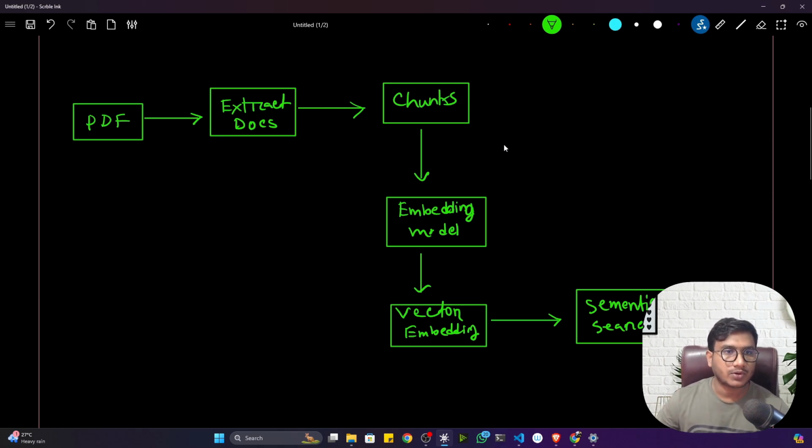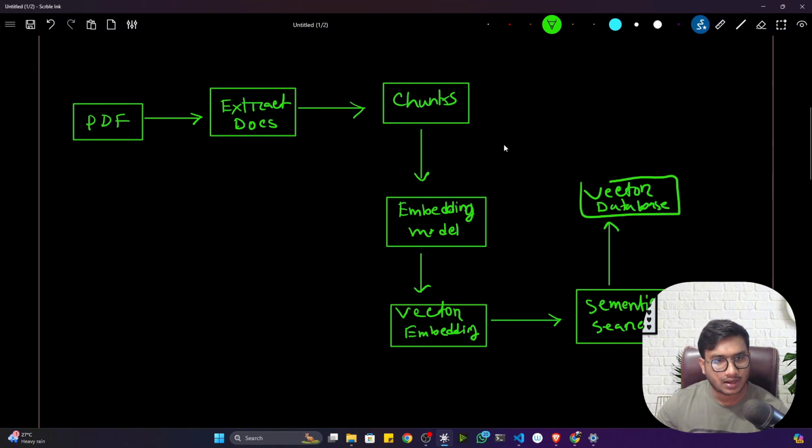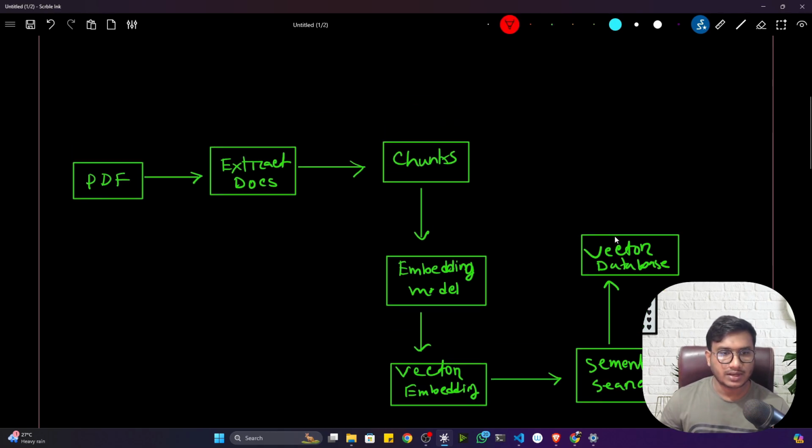Now what I have to do, I have to store this vector to a vector database, because if I want to perform the semantic search operation, I have to use the vector database. Okay, I think you already know. Now guys, you can see my knowledge base has been created. This is called the knowledge base right now, because it has the entire information about my data.